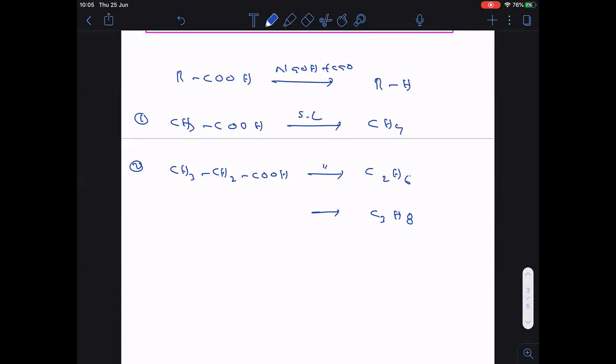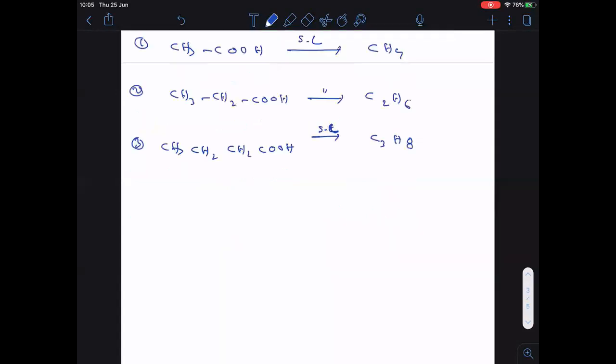And what is the reactant here? The reactant is CH3CH2CH2COOH, when treated with soda lime, followed.